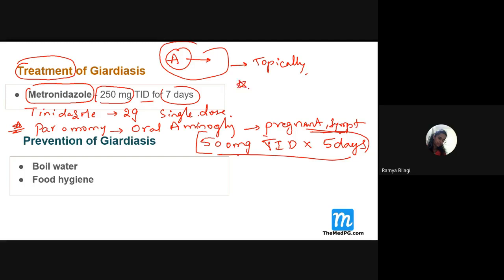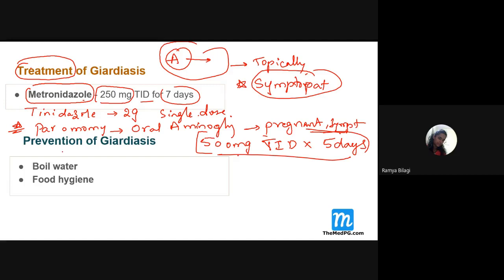And remember that not every stool positive for Giardia needs this treatment. You need to give these drugs only in case of symptomatic cases. If the patient is showing symptoms, so clinically it is symptomatic, then only we give this particular drug, right?